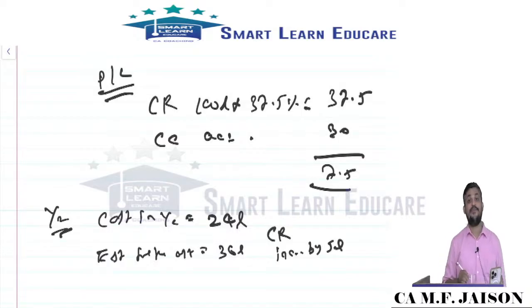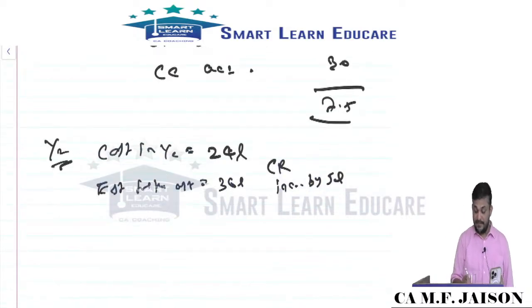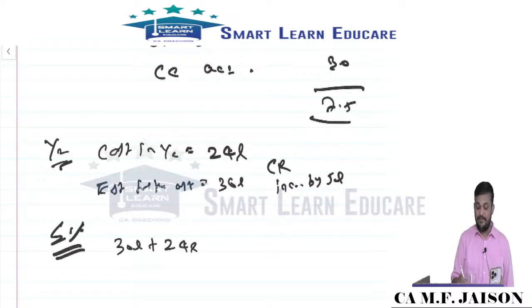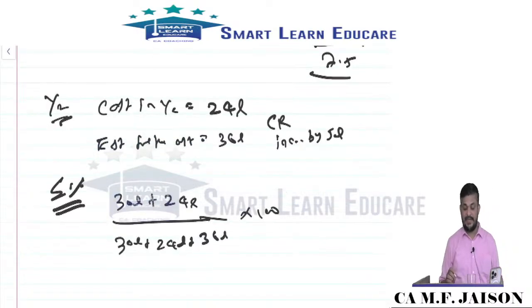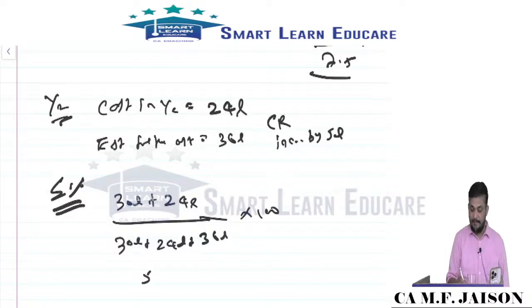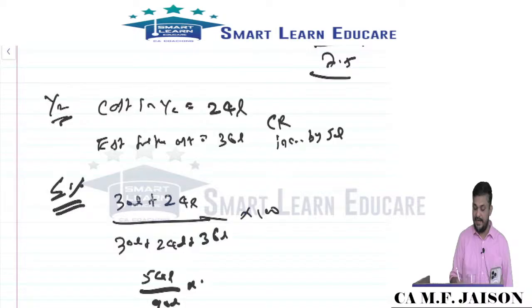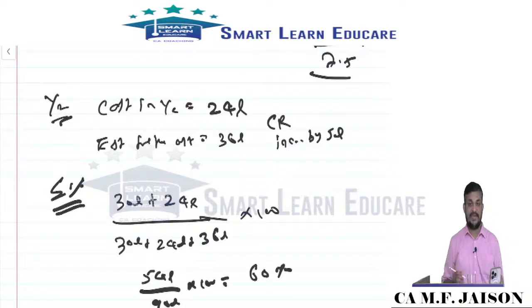But how to find the profit or loss? First find out the cumulative percentage. How to find it out? Last year incurred 30 lakhs. This year incurred 24 lakhs. Then total cost incurred is 54. 30 plus 24, plus further cost 36 lakhs, into 100 will give you the percentage. 54 lakhs by 90 lakhs into 100, it comes to 60 percentage.